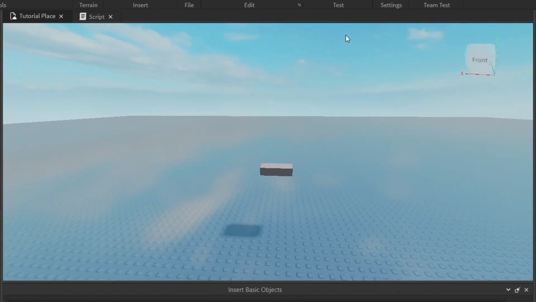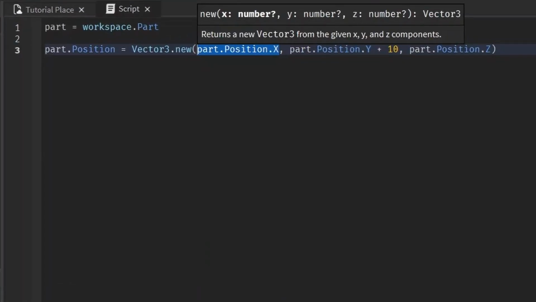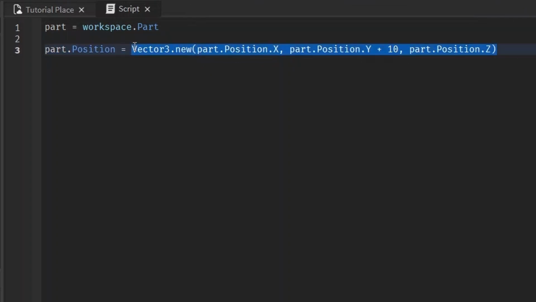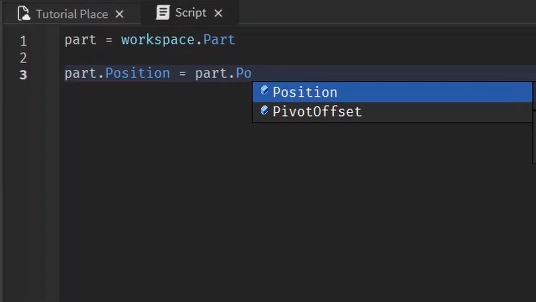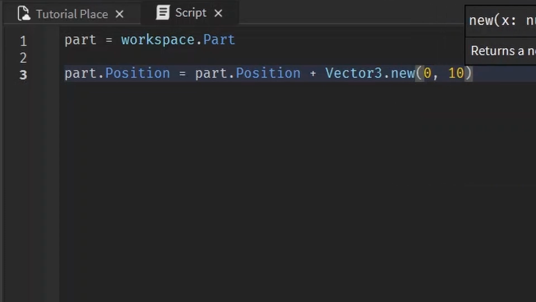So let's run that. See, it's 10 higher than what it was before because the x and z stayed the same and the y went up by 10. Another method, which is probably the way I would go about doing it, is simply saying I want the part's position to be equal to whatever the part's position is now, but we're going to add an additional vector3.new of 0, 10, 0.